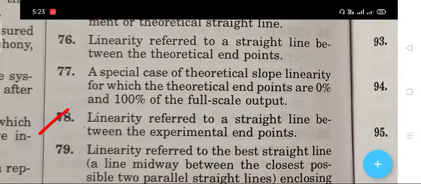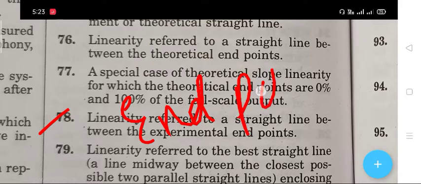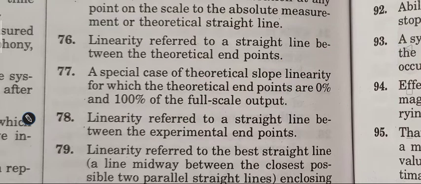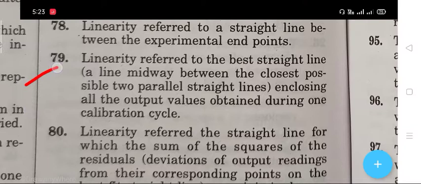Question number 78, is that linearity refers to a straight line between the experimental endpoints. The right answer is endpoint linearity. The next question, 79, is that linearity refers to the best straight line, a line midway between the closest possible two parallel straight lines enclosing all the output values obtained during one calibration cycle. The right answer is independent linearity.